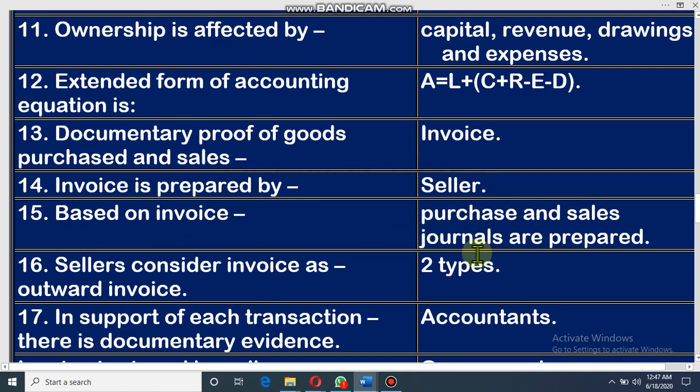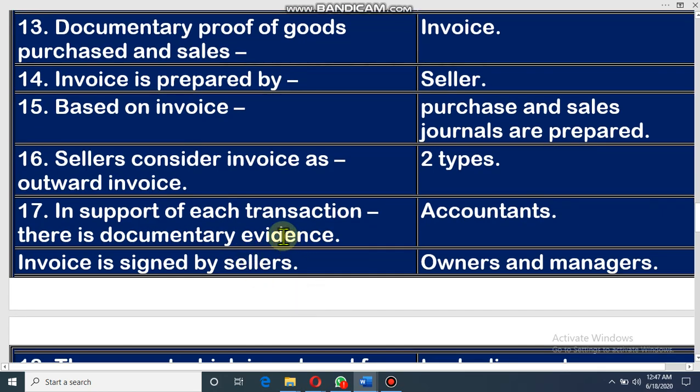Dear student, we know that purchase journal means if you buy anything on credit, that will be recorded in purchase journal. If you sell anything on credit, then you will record in sales journal. So based on invoice, we prepare purchase journal and sales journal. Dear student, seller considers invoice as outward invoice. It is two types, inward invoice and outward invoice. Inward invoice is for purchase, and for seller it is outward invoice.